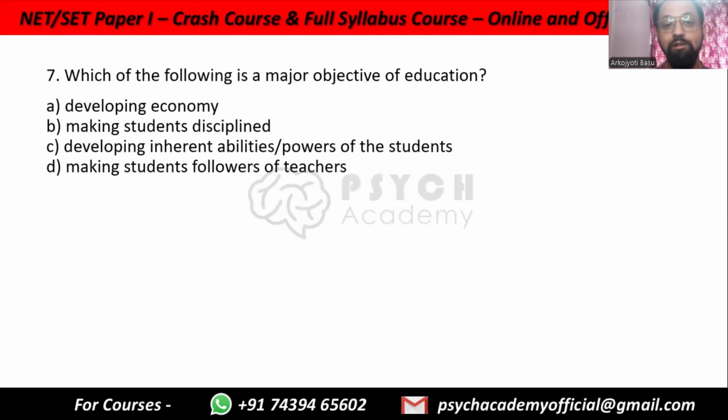Which of the following is a major objective of education? A. Developing economy. B. Making students disciplined. C. Developing inherent abilities or powers of the students. D. Making students followers of the teachers. Okay, this is very easy. This is too easy. Of course, option C. Developing inherent abilities and powers of the students.